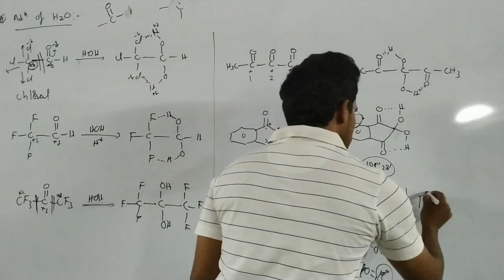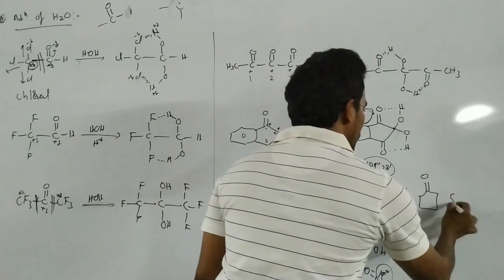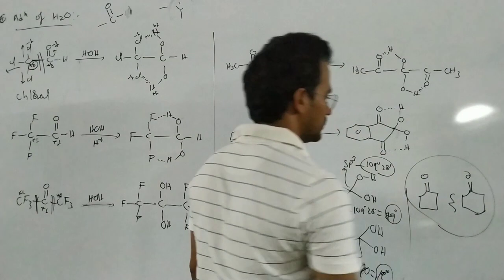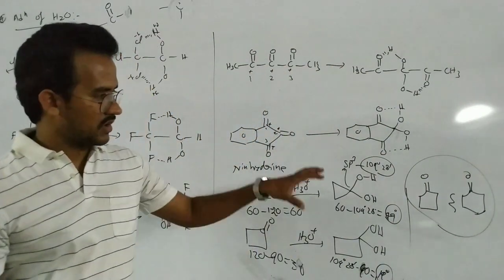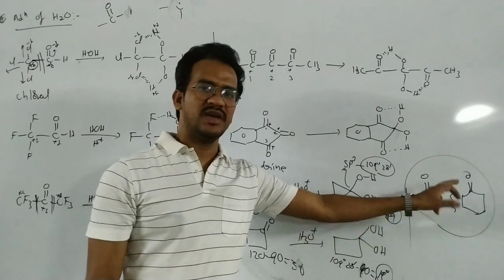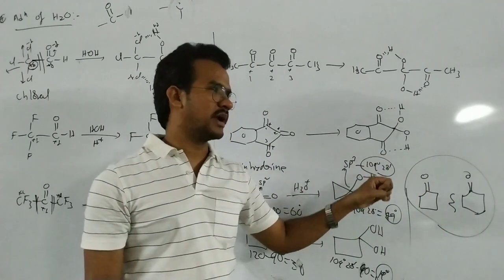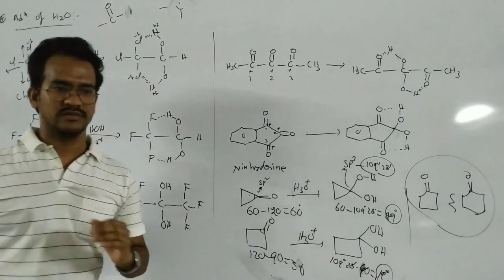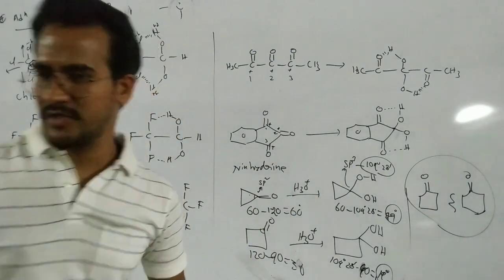Then what about cyclopentanone and cyclohexanone? Which one forms a stable hydrate? Do these compounds form stable hydrates? If yes, which compound forms a stable hydrate? If yes, why? So that is today's class. Okay, that's it.